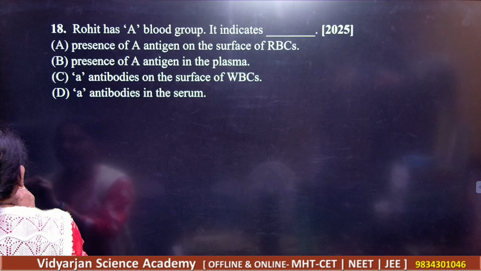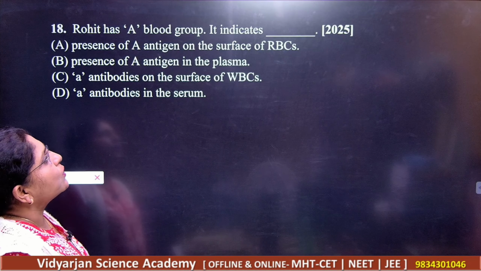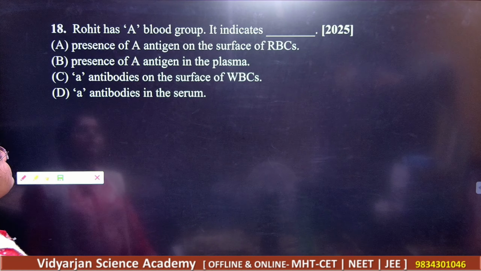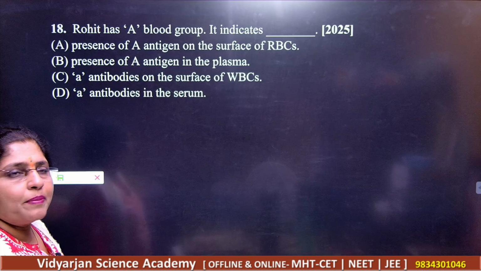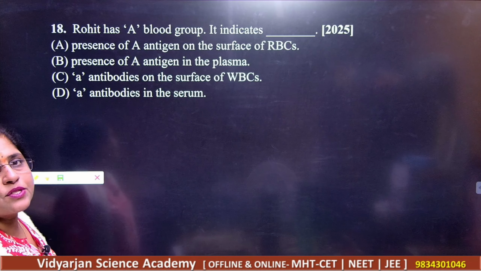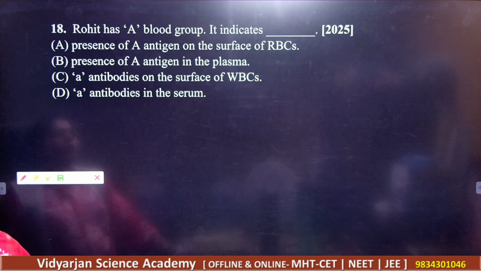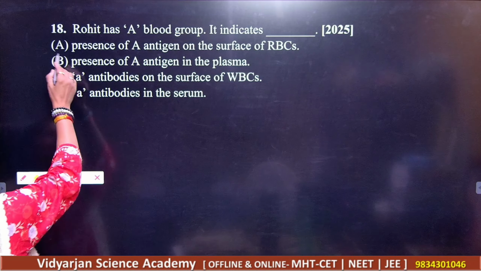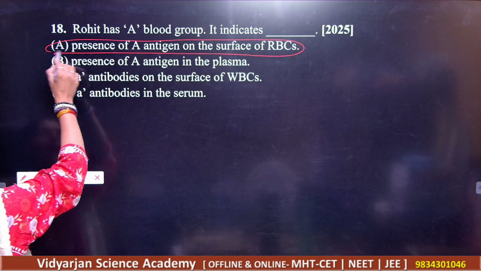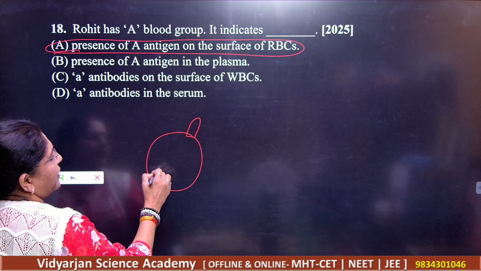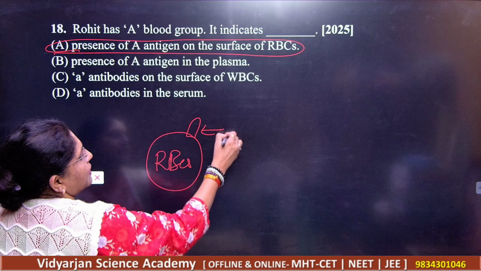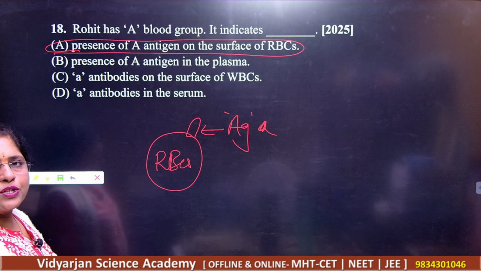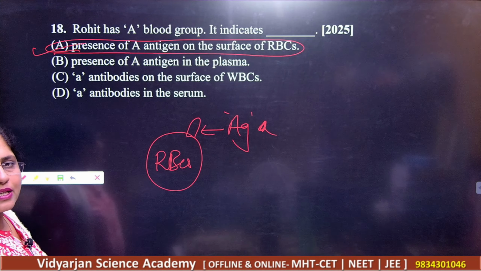Now question number 18. Rohit has A blood group that indicates what? Presence of A antigen on the surface of RBCs. Presence of antigen A in the plasma. A antibodies on the surface of WBCs. A antibodies in the serum. So what do you think here? What is the answer for this? Obviously, presence of the antigen A on the surface of RBCs. This will be antigen A. Got it? So what should be your correct answer? Your correct answer is this.